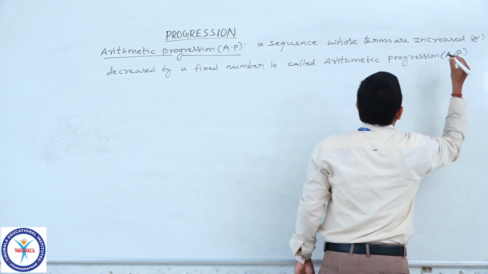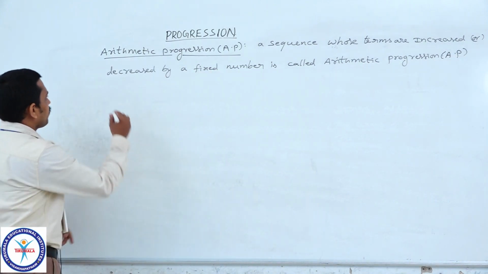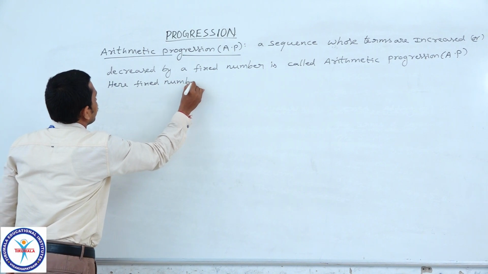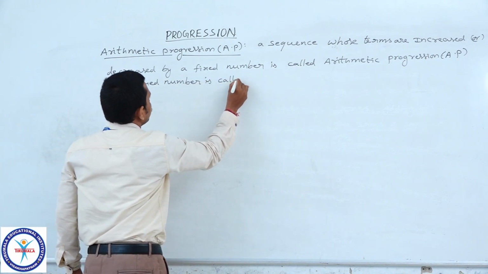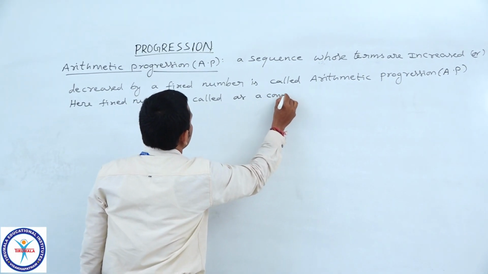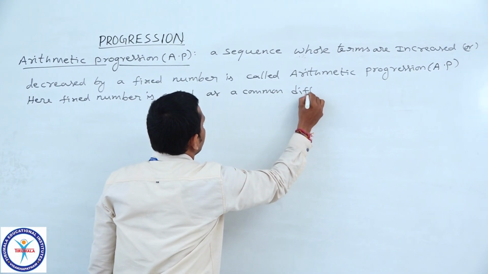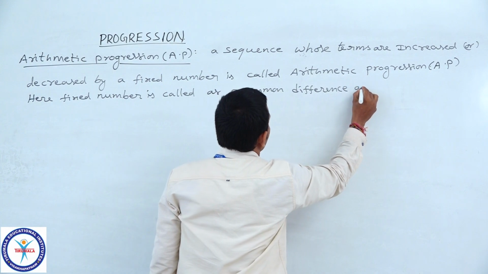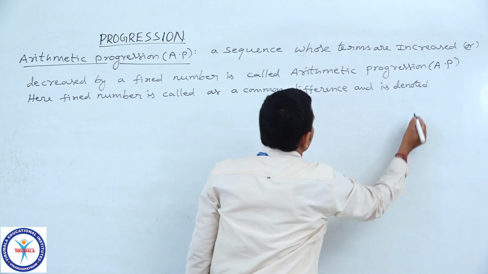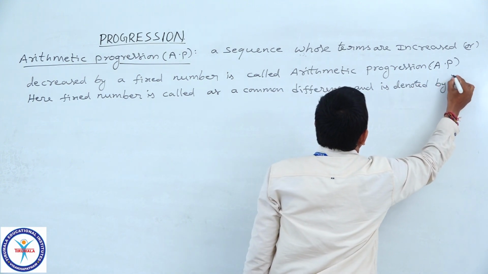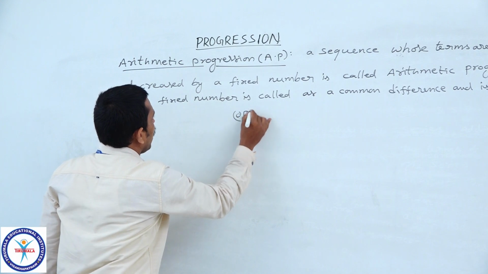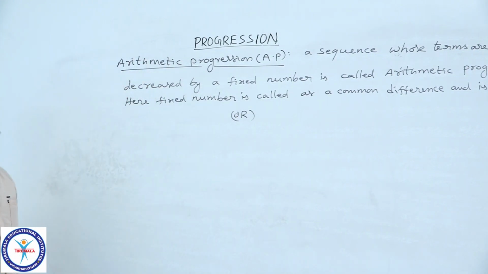It can be written as AP. Here the fixed number is called a common difference and is denoted by small alphabet D. So, in other words, how can we define arithmetic progression?